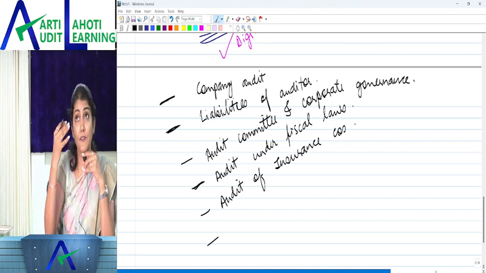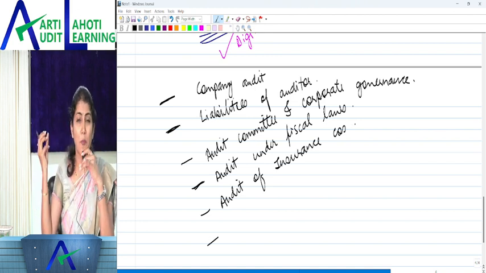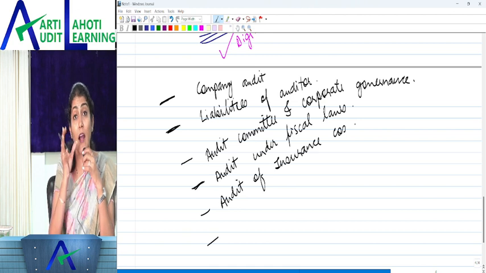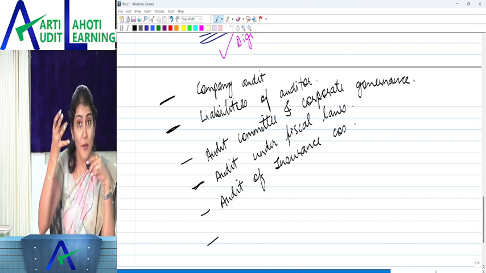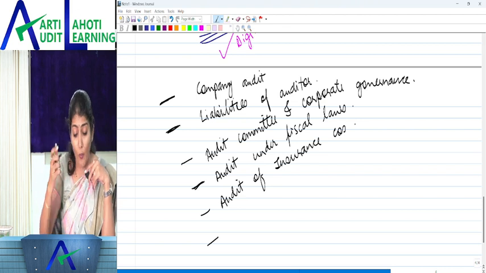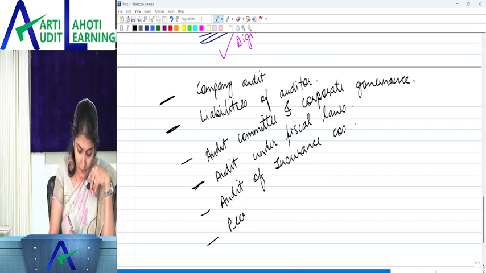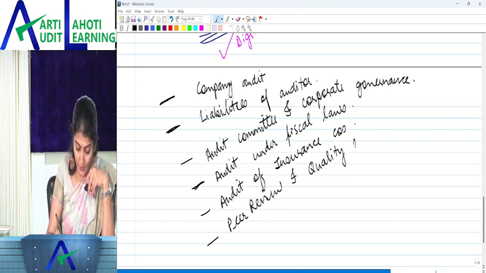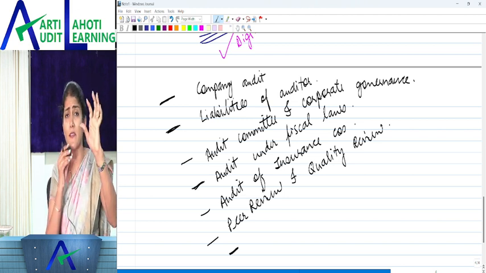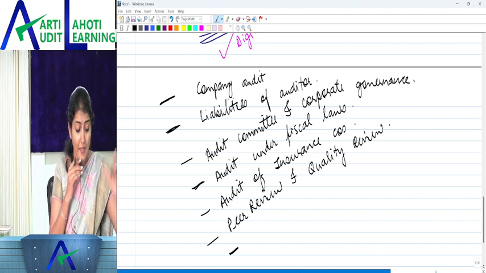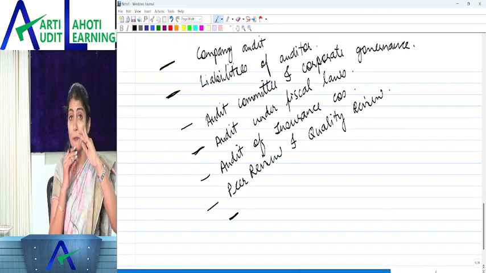Then we had one big theoretical, procedural chapter regarding the peer review and the quality review, the entire peer review mechanism and quality review mechanism. Again, that entire chapter is not there. A brief discussion of peer review and quality review is given in chapter number 1, which is regarding quality control, but as such the entire chapter has been deleted.